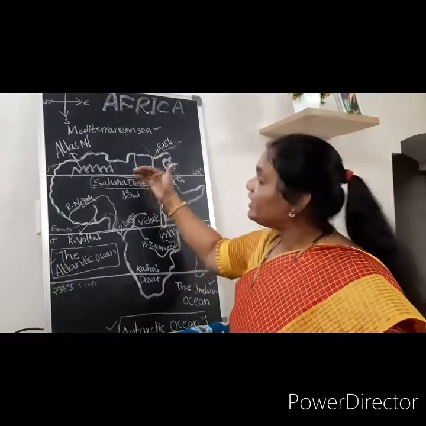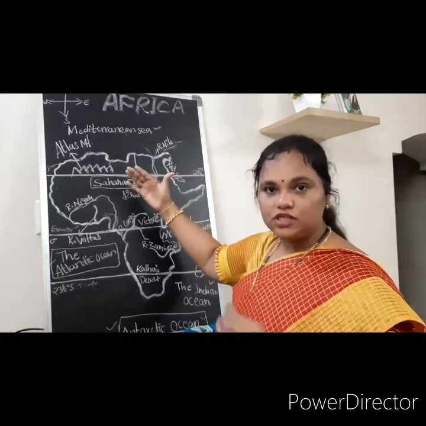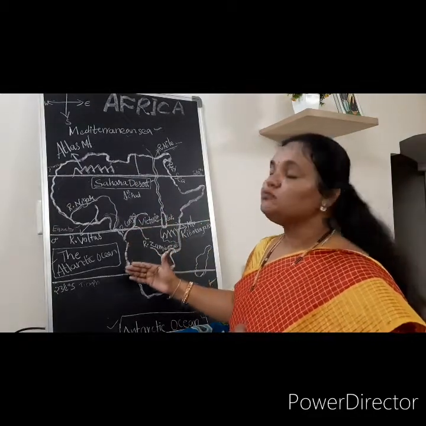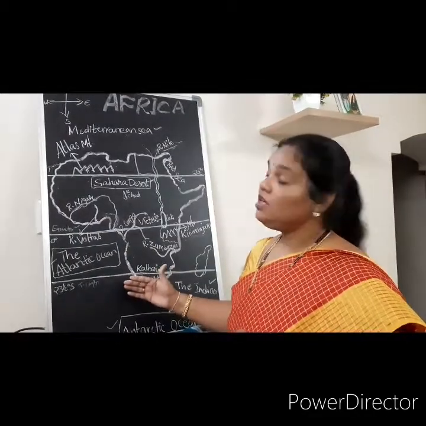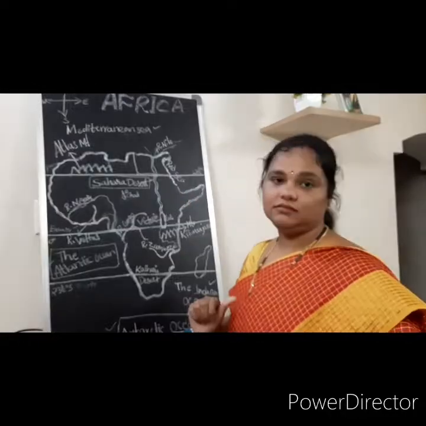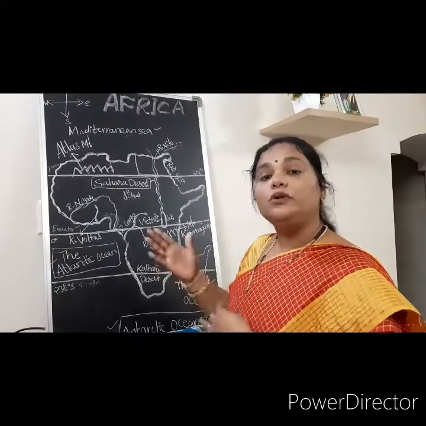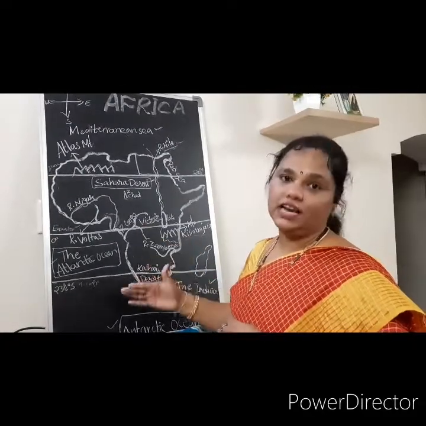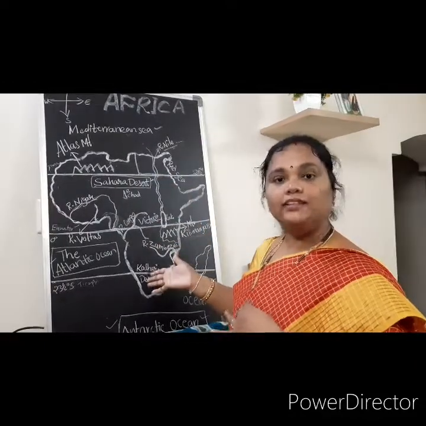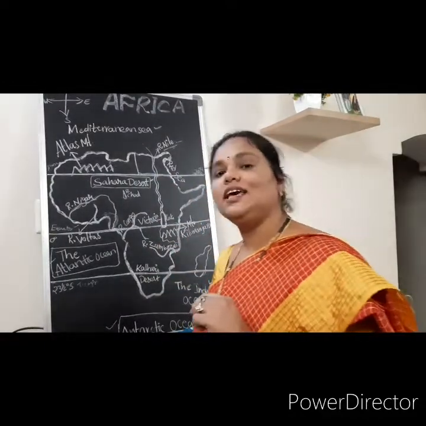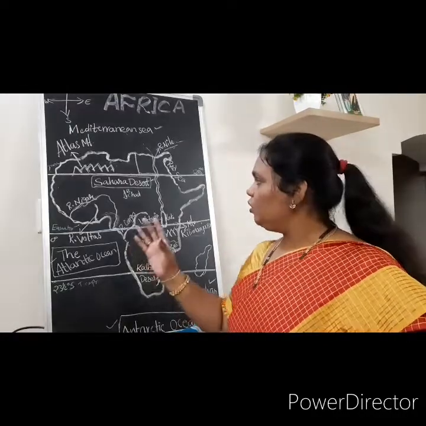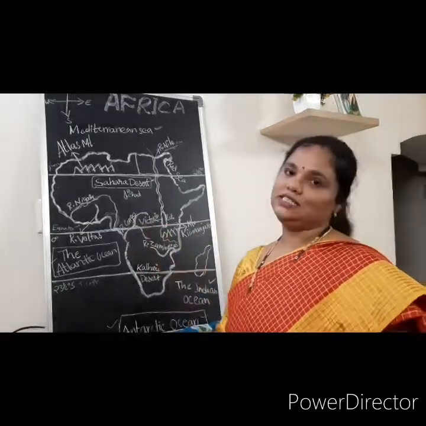Suppose Northern Africa experiences summer, then Southern Africa experiences winter. Suppose north side winter is there, south side summer will be there. Opposite seasons go on in the two sides: summer, winter, winter, summer. Like that, only 2 seasons we can see here, summer and winter. So that's why we discuss only 2 seasons here.